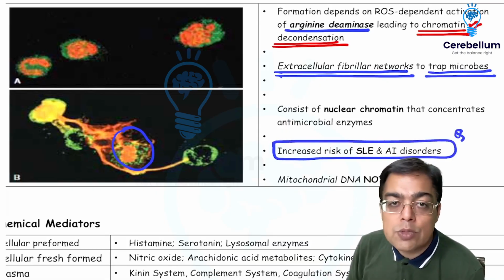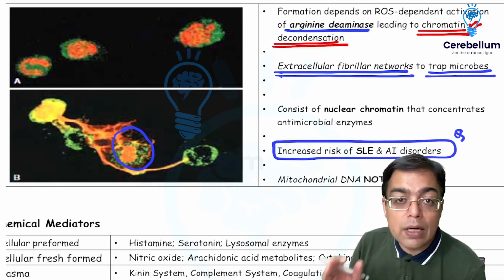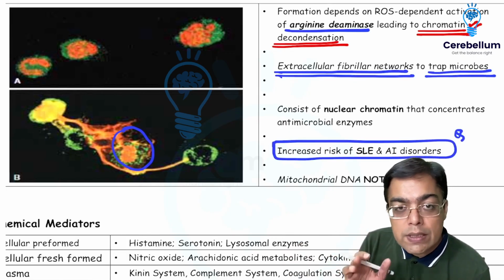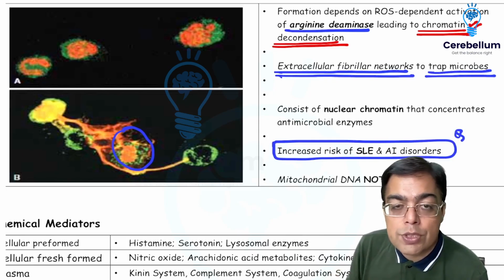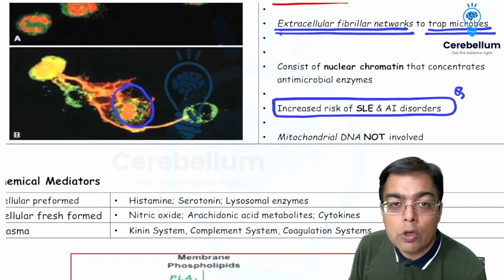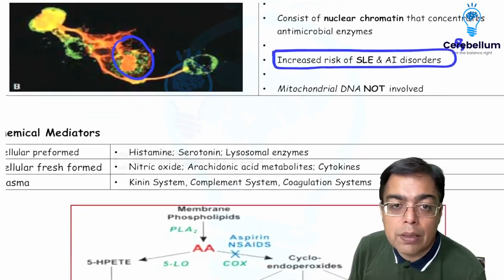What you need to remember, as what was asked to you as an FMG Jan 24 question, neutrophil extracellular trap is unrelated with phagocytosis. So phagocytosis is an independent process. This is just at the time of septicemia or bacteremia, which is going to be taking place. So high risk of autoimmune disorders like SLE, development of beneficial suicide. But the good point is that bacteria are going to be trapped and they are going to be killed.